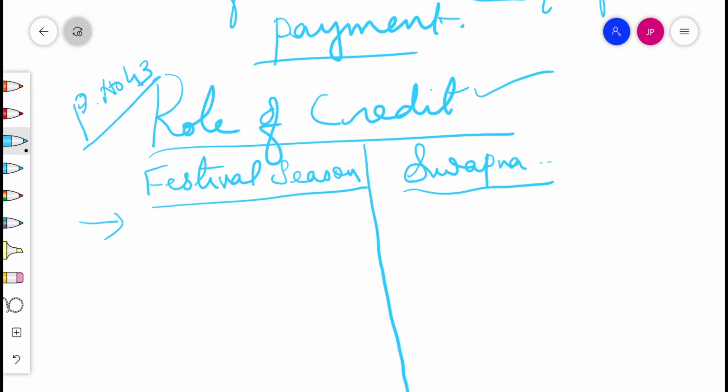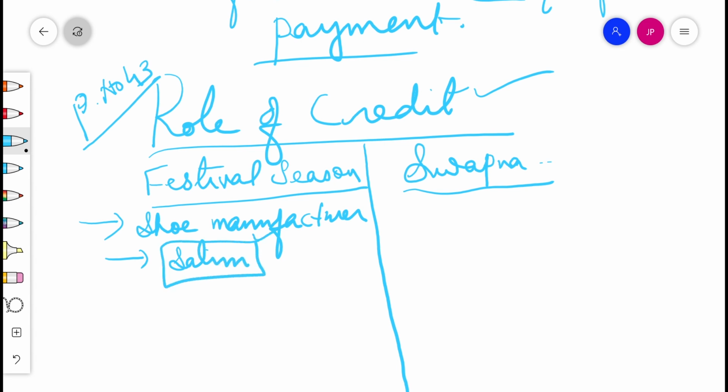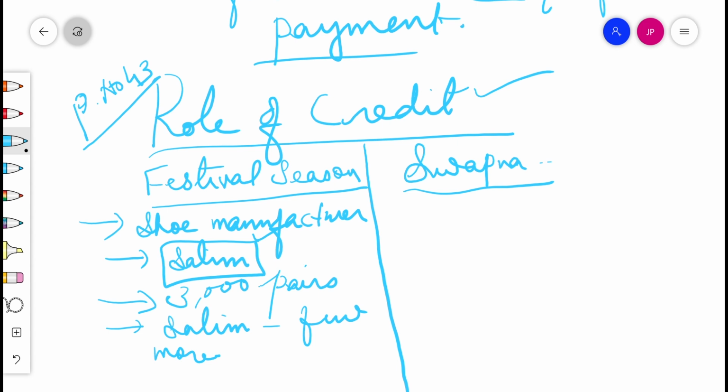Festival season 2 months from now, and the shoe manufacturer Salim. The name of the person is irrelevant here. It's a case study. Salim's case or your case or any one person's example is enough. He received an order from a large trader in a town for 3,000 pairs of shoes, to be delivered in a month's time. To complete production on time, what did Salim do? Salim has to hire a few more workers for stitching and pasting work. He has to purchase raw materials and meet these expenses.